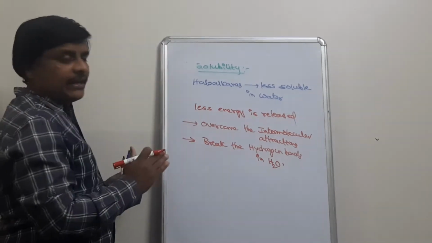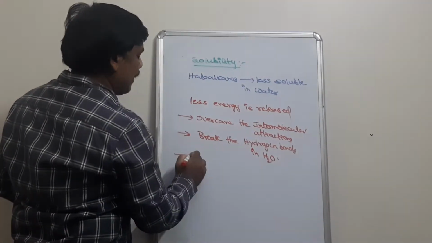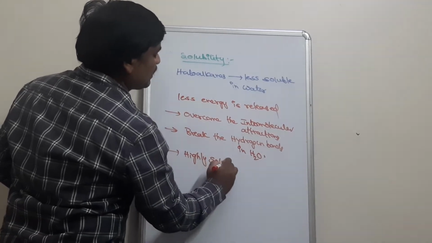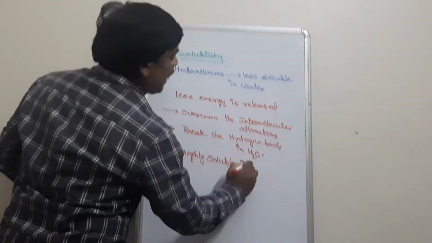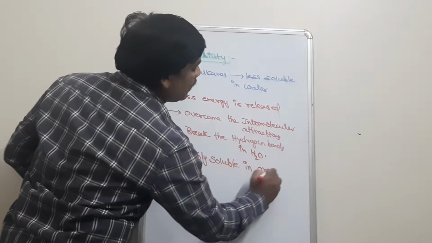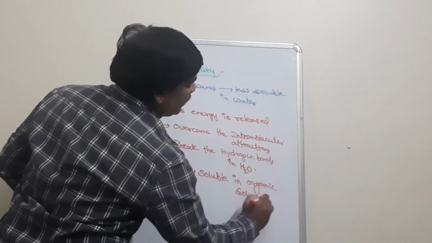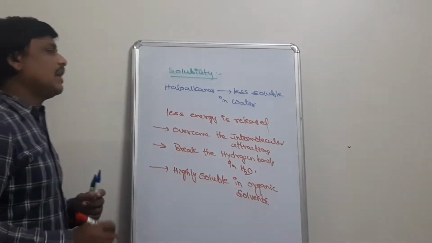That's why they are less soluble in water and highly soluble in organic solvents.